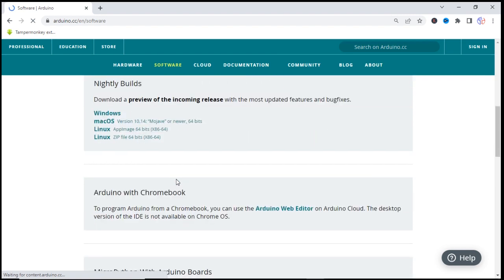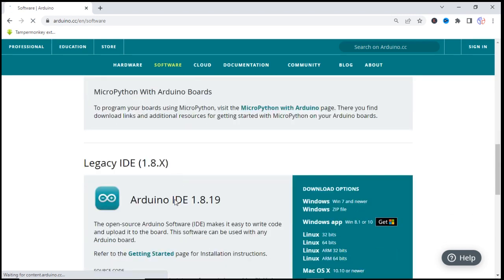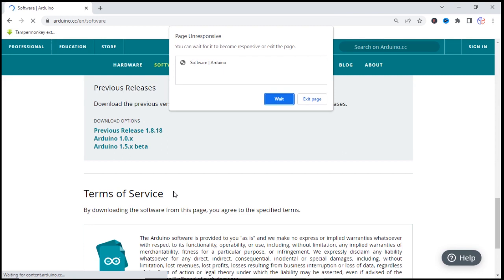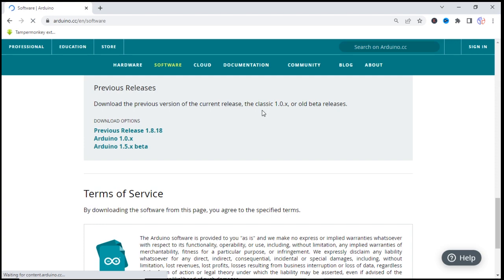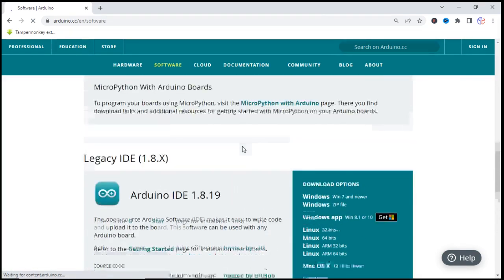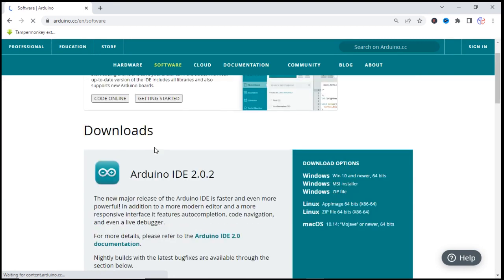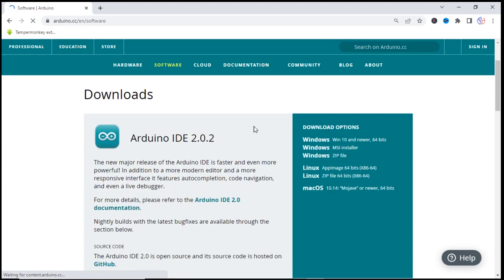So scroll down. This is Arduino IDE 1.8.19 version. So we are going to download this 2.02 version. Choose your operating system and click on it.